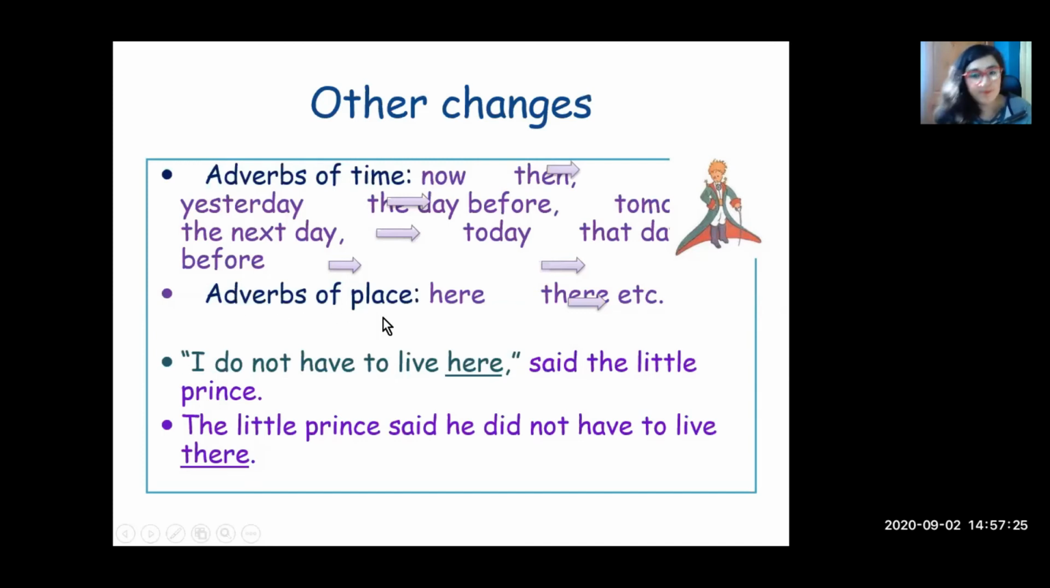Adverbs of place. Here changes to there. I do not have to live here. The little prince said that he, or not that, remember that that is optional, he did not have to live there. In the past, negative. Do not changes to did not.